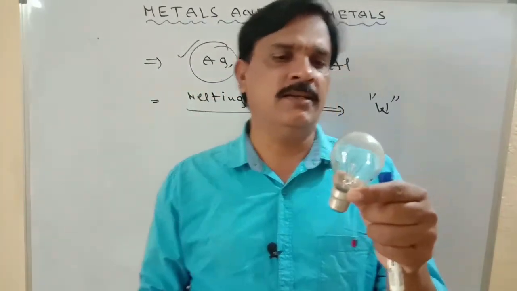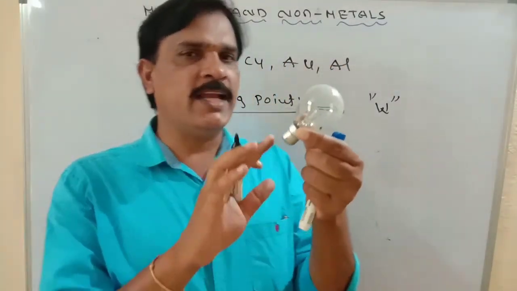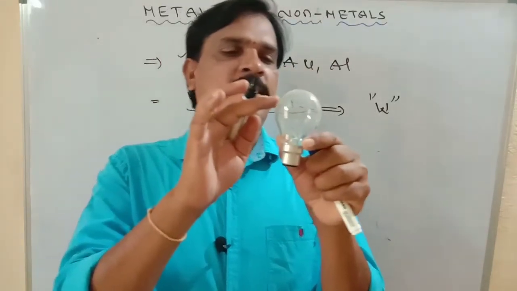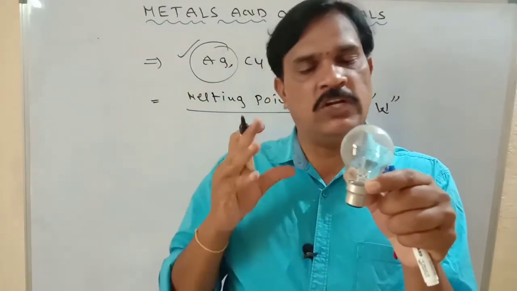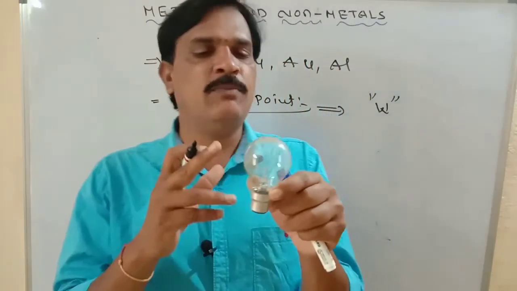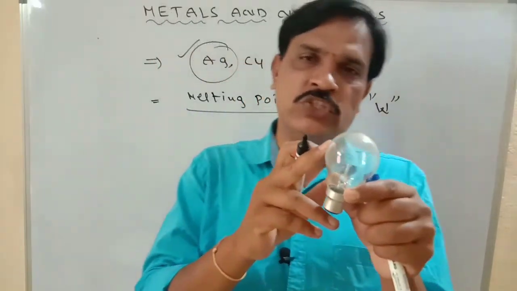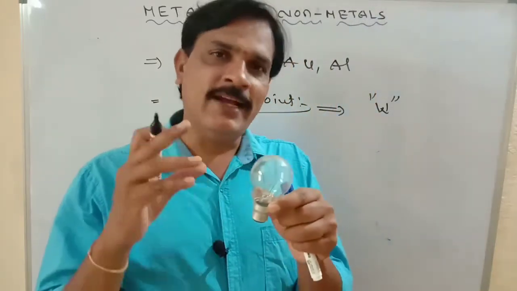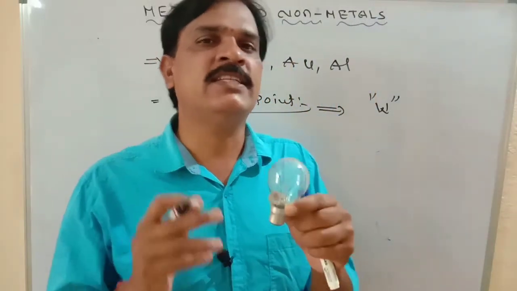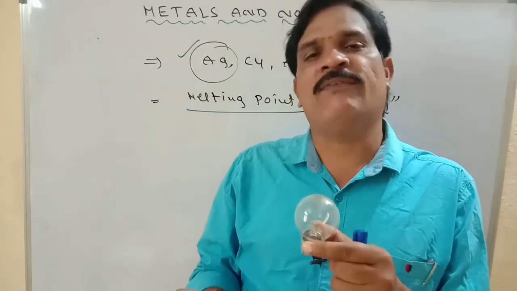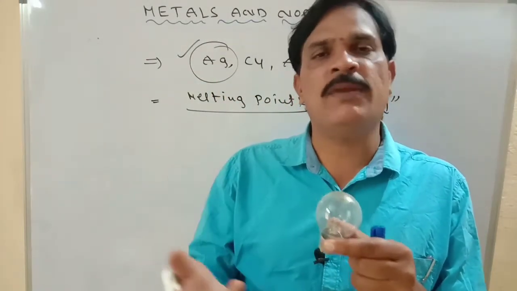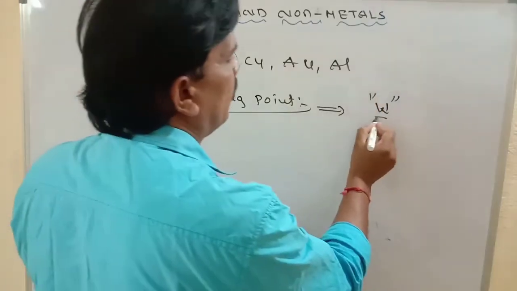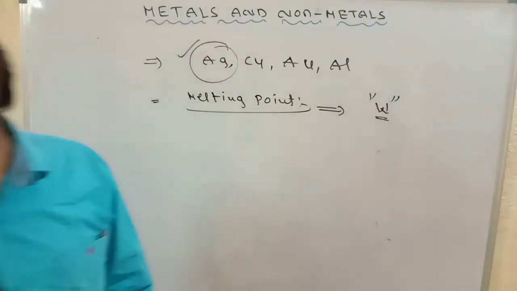Once you pass current in this bulb, the tungsten metal glows, meaning free electrons are passing through the tungsten. When tungsten glows, electricity converts to heat effect, thermal only.